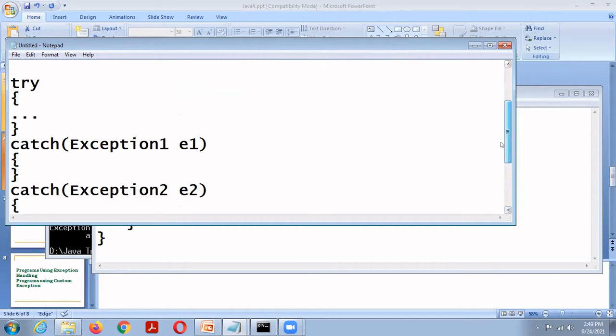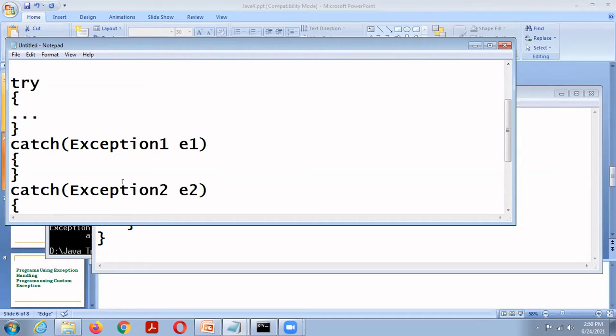Here the try block contains a block of code to monitor for errors. The first catch block, exception 1 E1, is an exception handler for exception 1. The second catch block is an exception handler for exception 2.